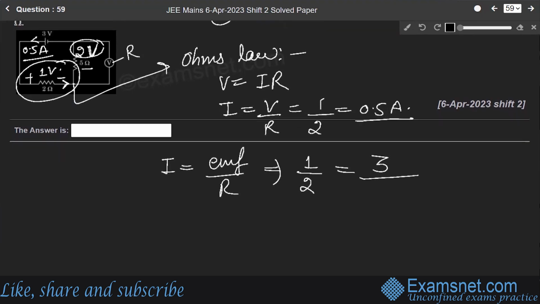This and this are in series, but these two are in parallel, so we have to solve this.